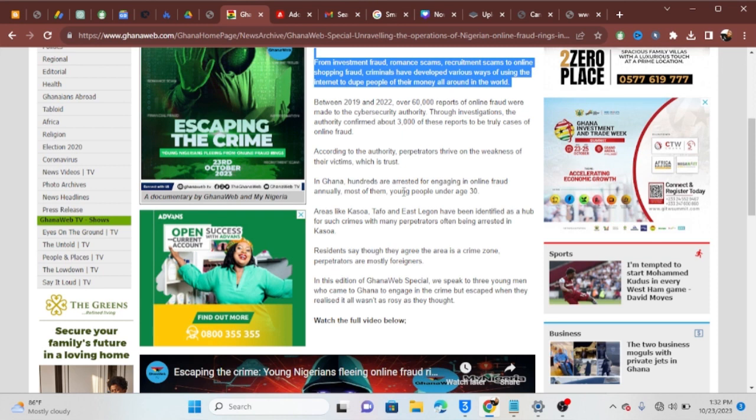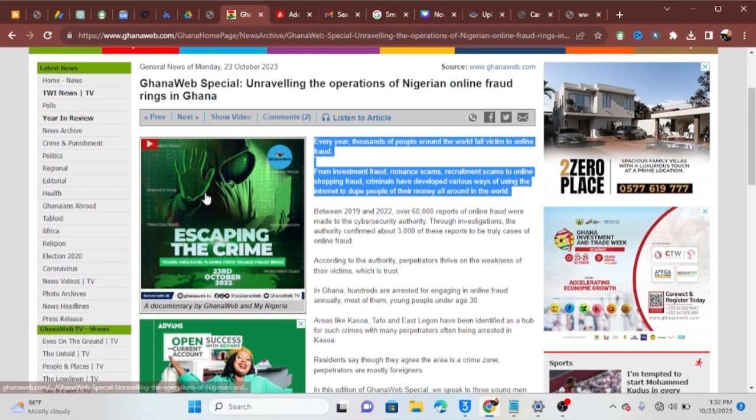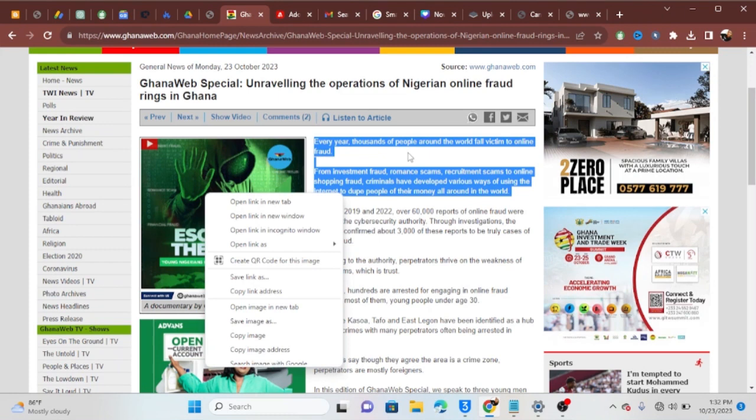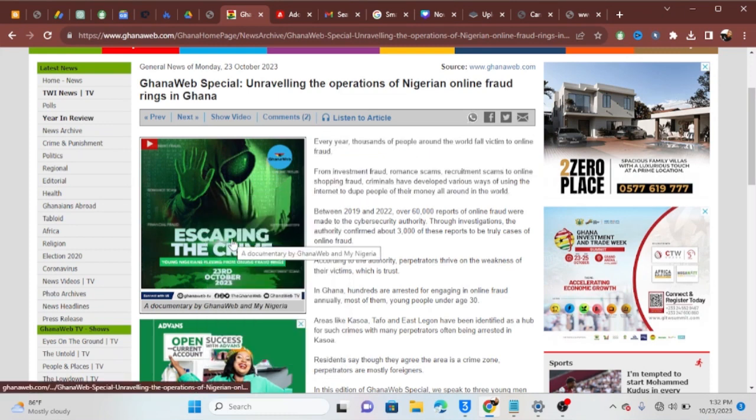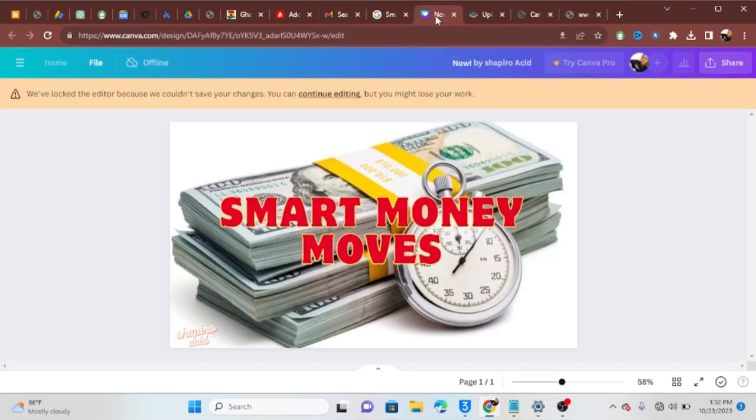And guys, those of you who are asking me, so Shapiro, are we going to download this image here? No, the answer is no. When you use their image, they will never accept your site. So all that you need to do, for those of you who are graphic designers, I said in my last video that I'm using a website called Canva. That's what I use to edit my images, my videos, everything about editing.